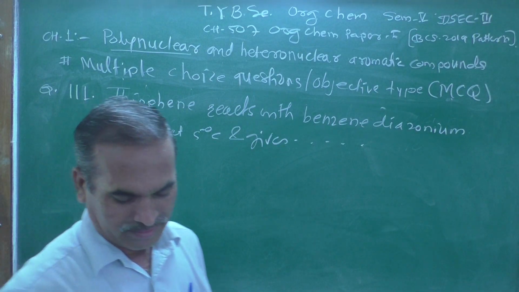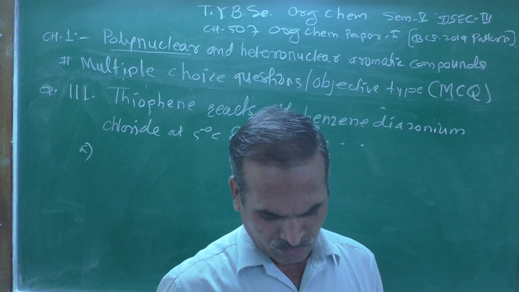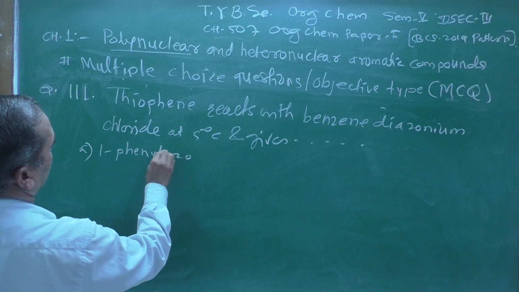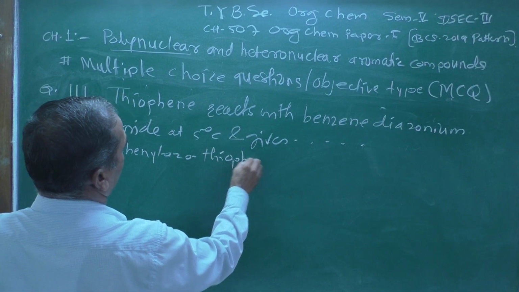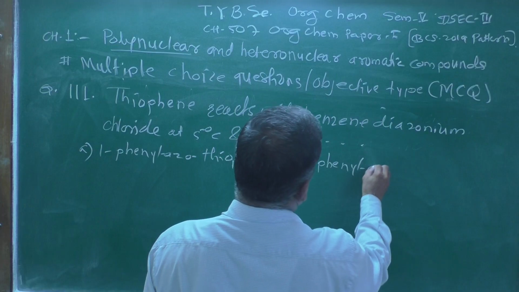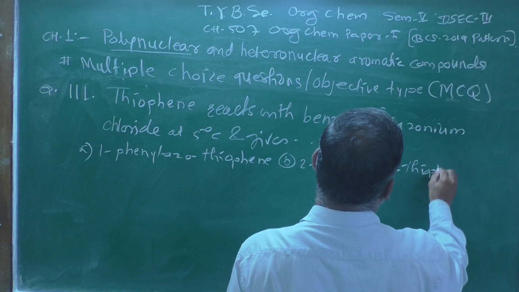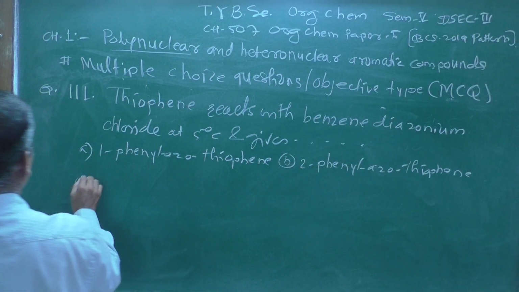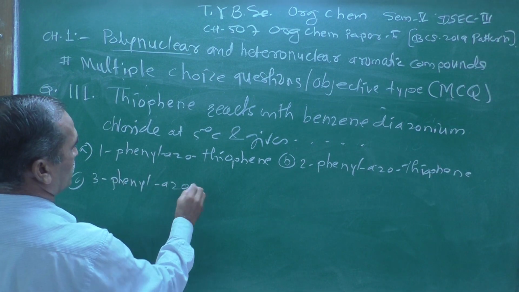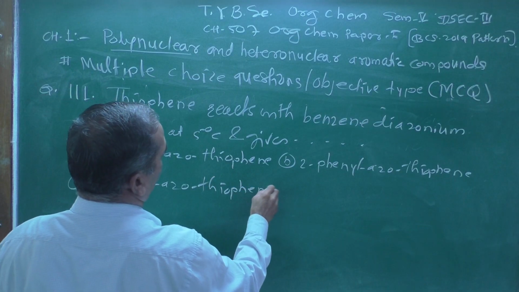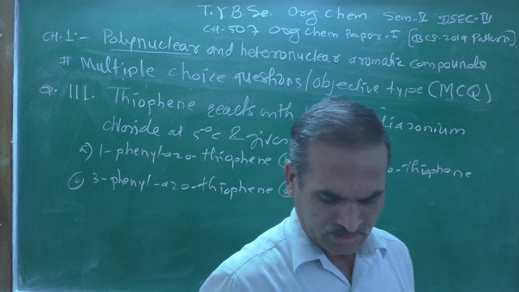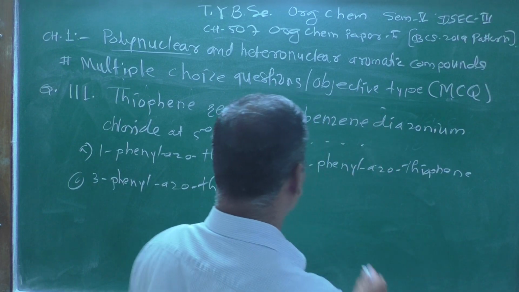A is 1-phenylazothiophene, B is 2-phenylazothiophene, C would be 3-phenylazothiophene, and D would be all of these.